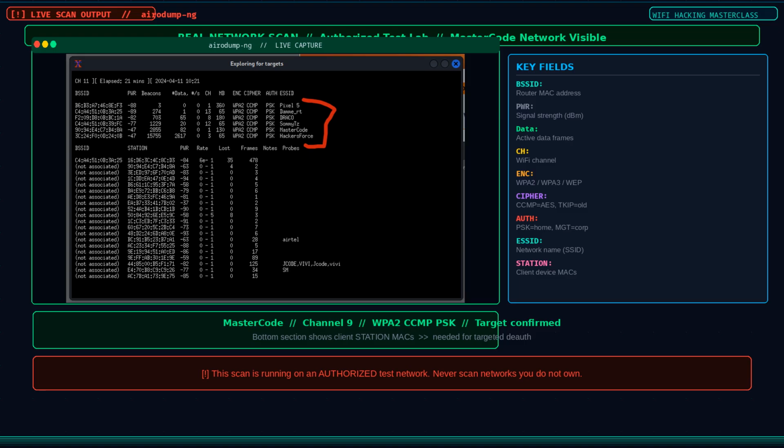And below in the station section you see all the client devices associated to those networks. Some are associated, meaning they have a connected BSSID. Others are probing, looking for networks they have connected to before. This is exactly what your screen looks like when you run the scan on your own authorized test lab. Every piece of data you need for the next steps is right here: the BSSID for your deauth command, the channel to lock onto for your capture, and the ESSID to match when you set up your evil twin. Spend time reading this output before you move forward. The more you understand it, the better your decisions will be at every step that follows.